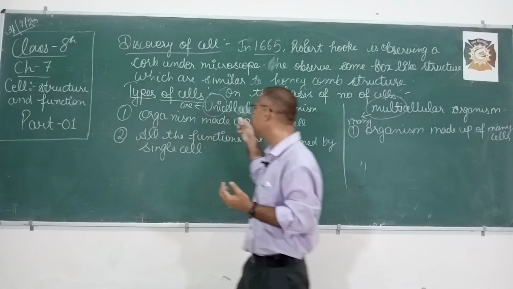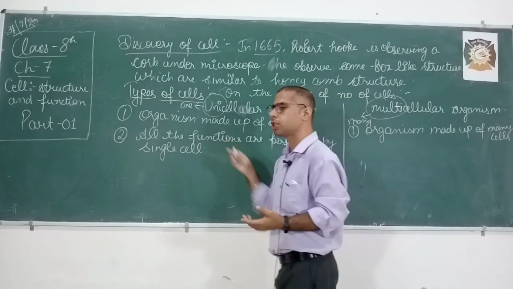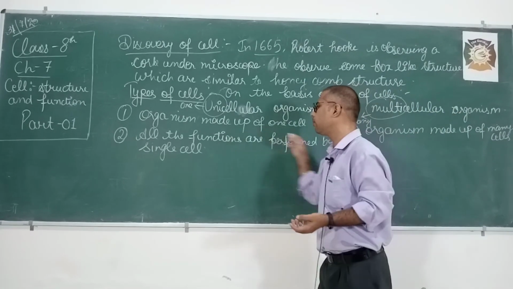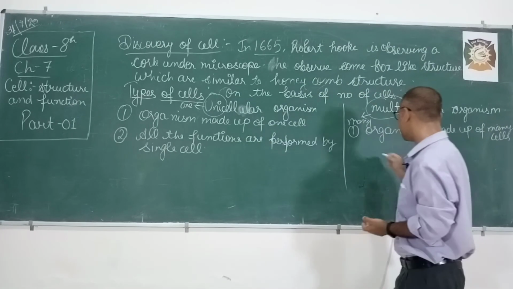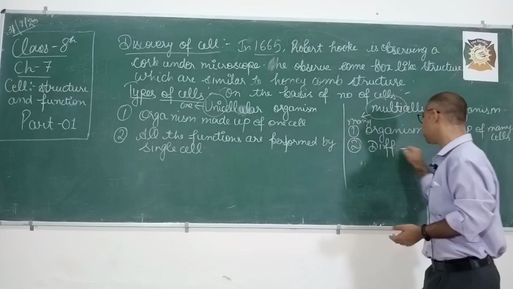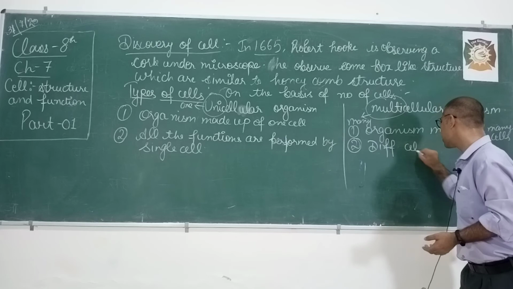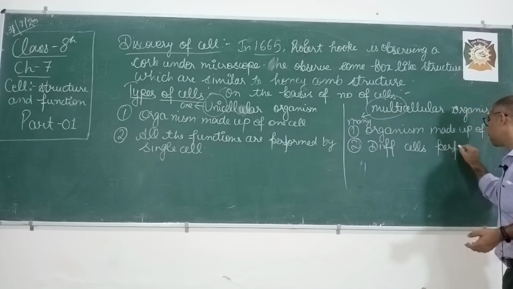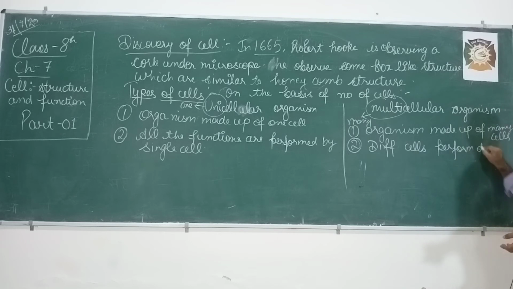But in the case of unicellular organisms, all the functions like excretion, digestion, respiration are done by the single cell. But in the case of multicellular organisms, different cells perform different tasks.